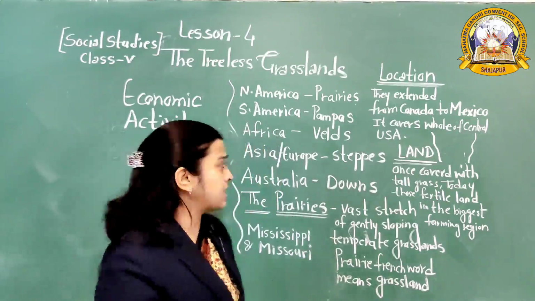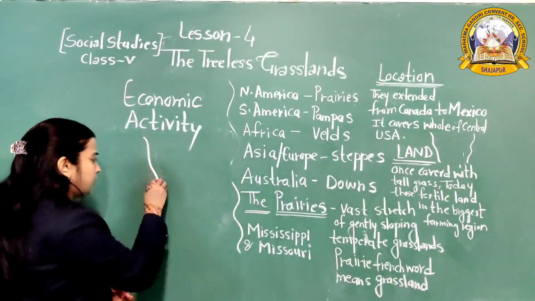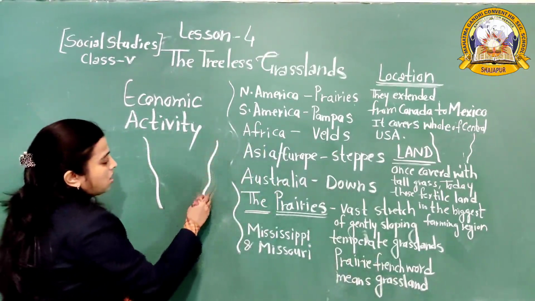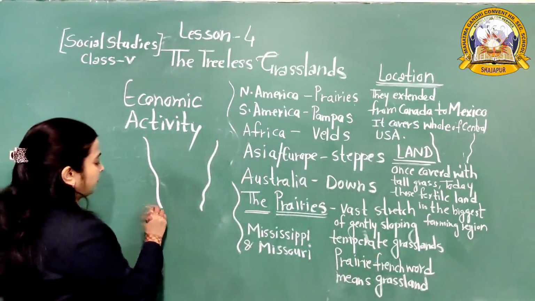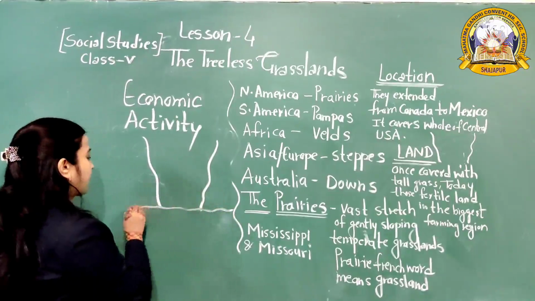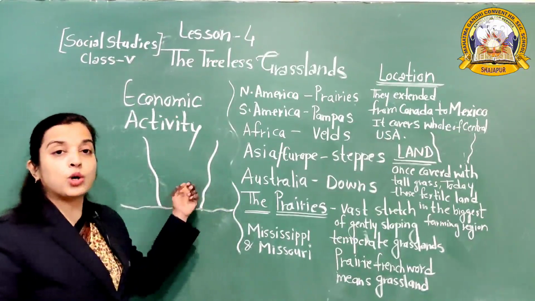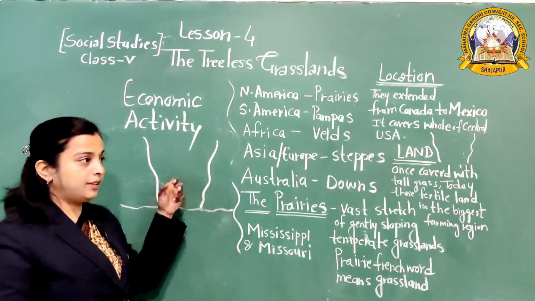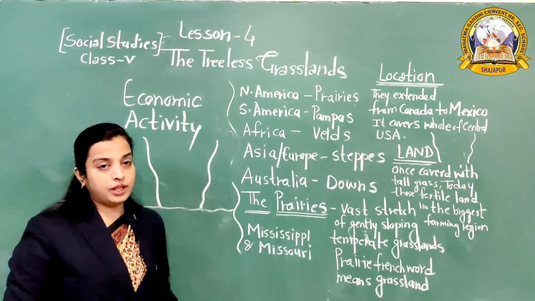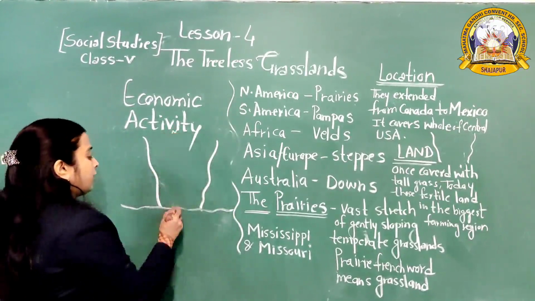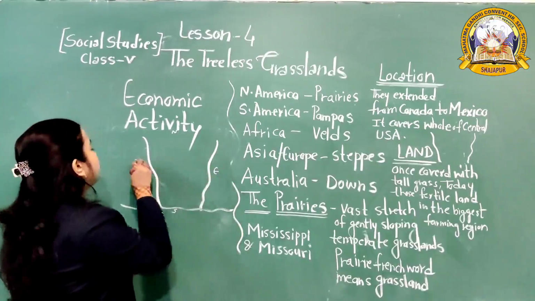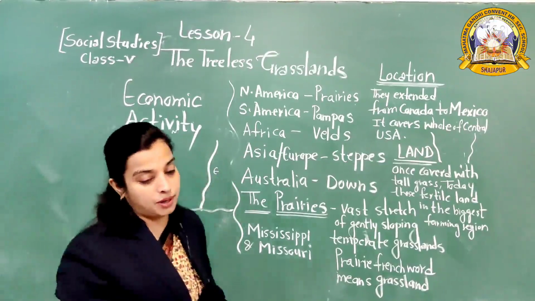We know the prairie is intensively cultivated. So see this. They grow corn, wheat, and they rear cattle. As we know, this is the north, south, and the east part, and this is the west part.